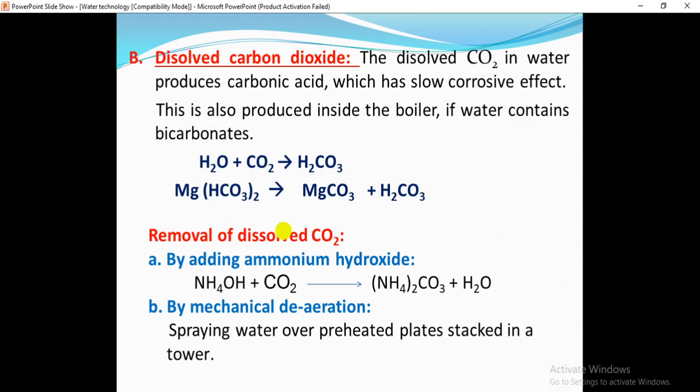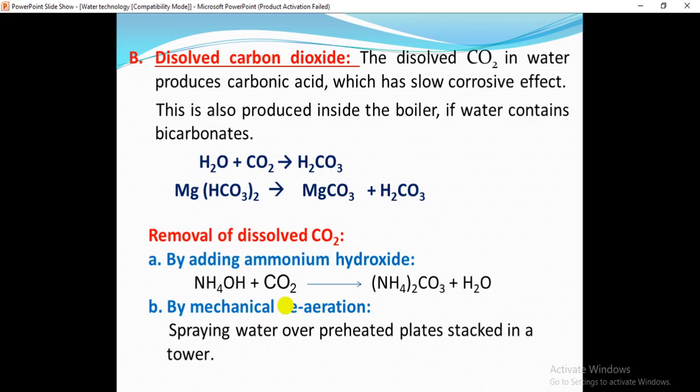How do we remove this dissolved carbon dioxide? By adding ammonium hydroxide to the boiler feed water, we can easily remove the dissolved carbon dioxide.